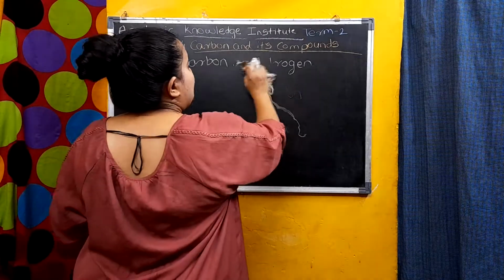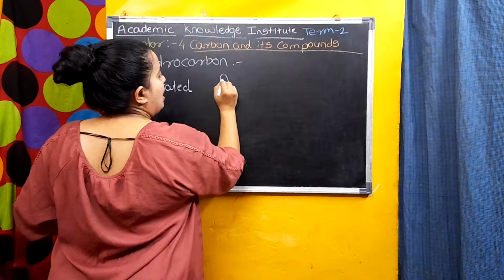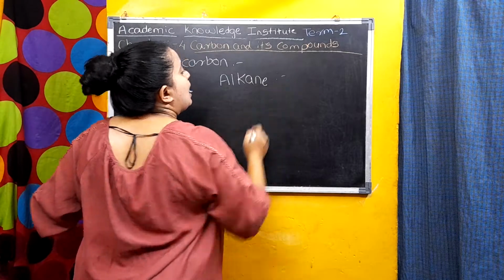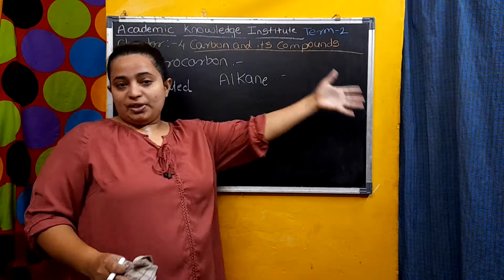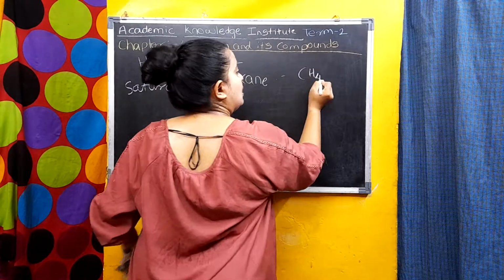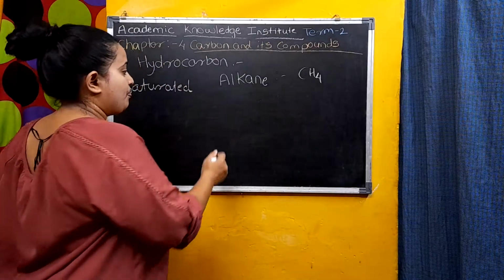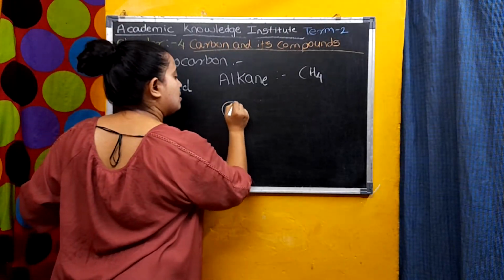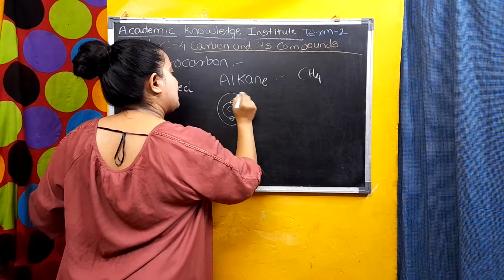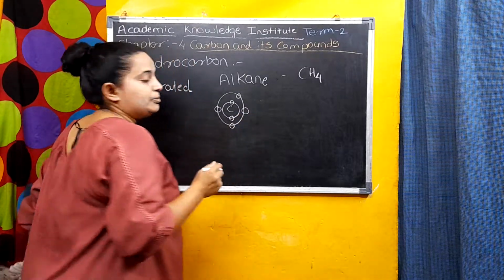Now we will see which are the saturated carbons. In the alkane series, you all know that methane is the first alkane. Understood? Why are these 4 hydrogens here? See here, this is the carbon. In the first shell there are 2 electrons, and in the second shell there are 4 electrons.